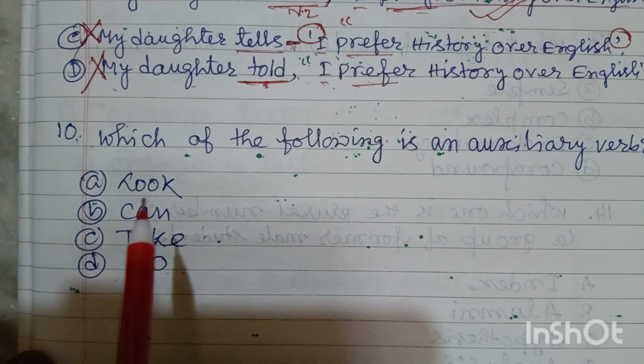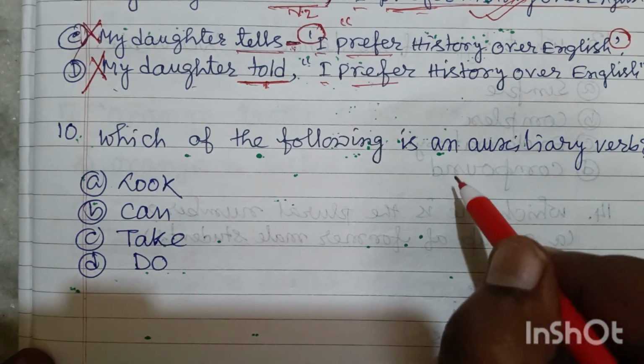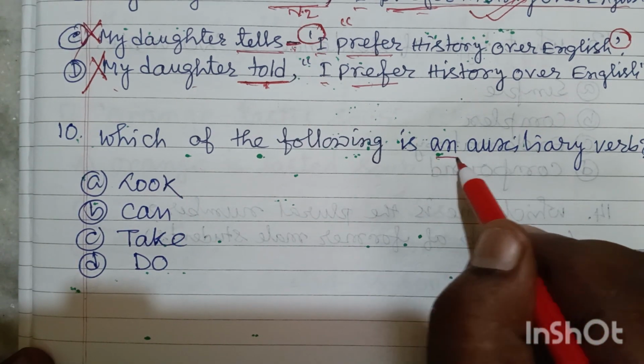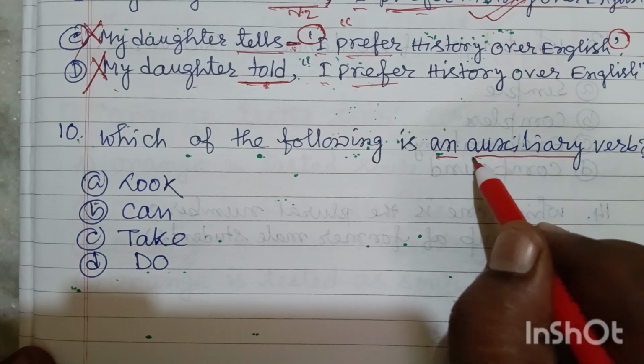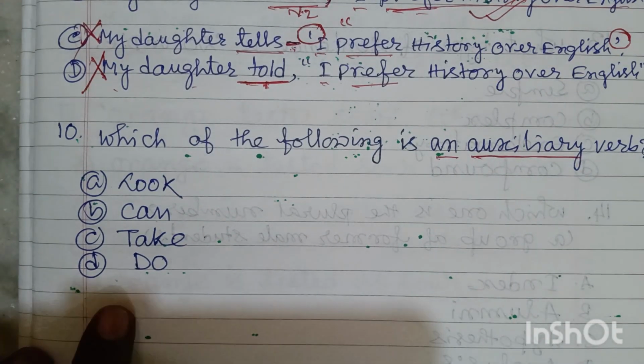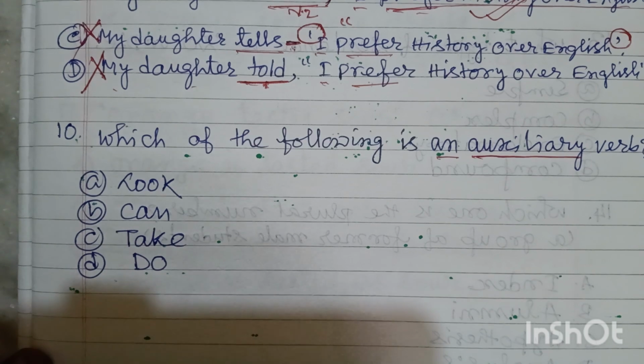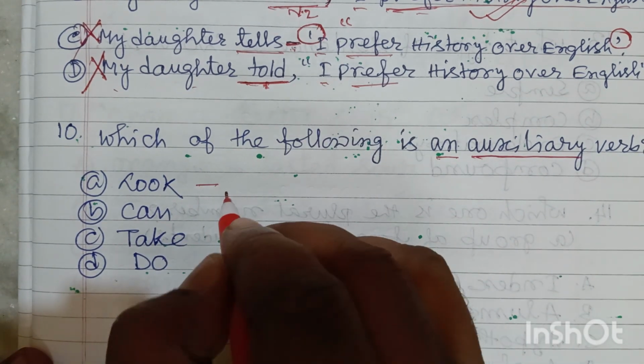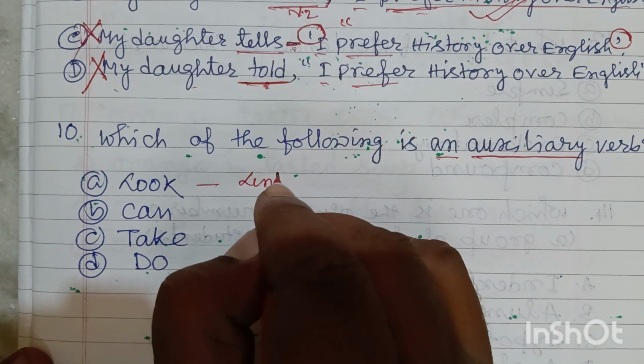Now friends, which of the following is an auxiliary verb? Look at this question. This is a very tricky question. We have to find out the auxiliary verb from here. Friends, look is basically a linking verb.